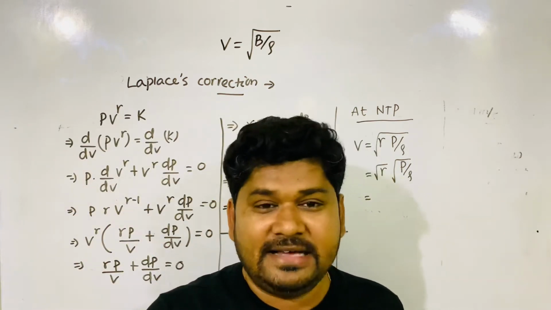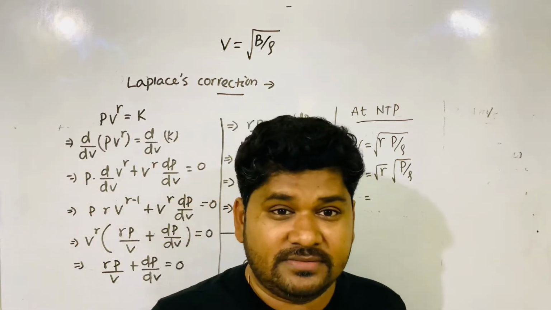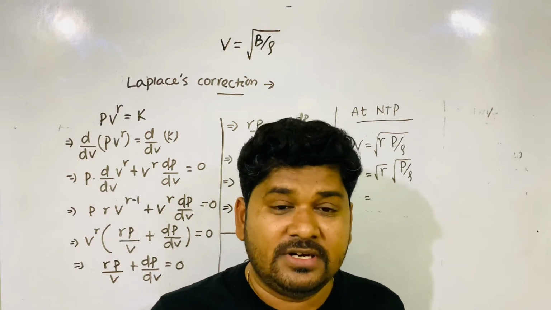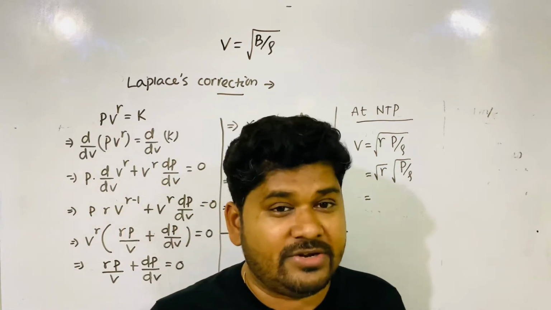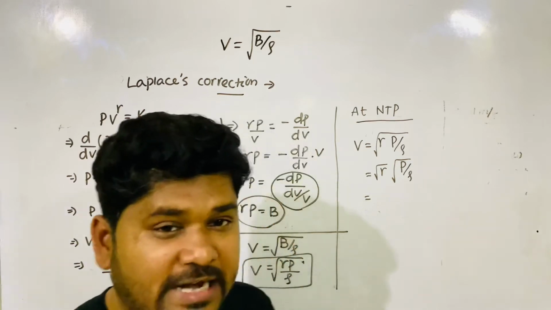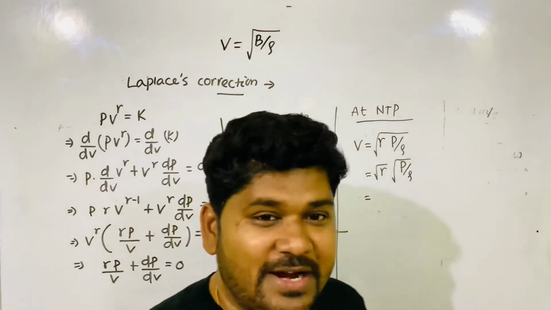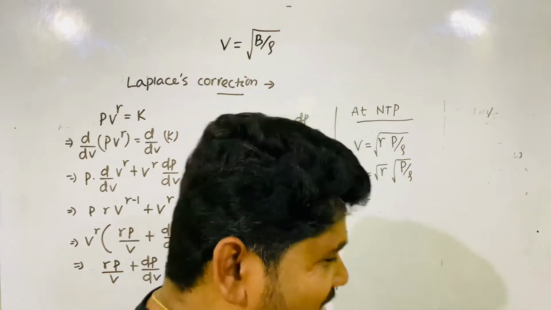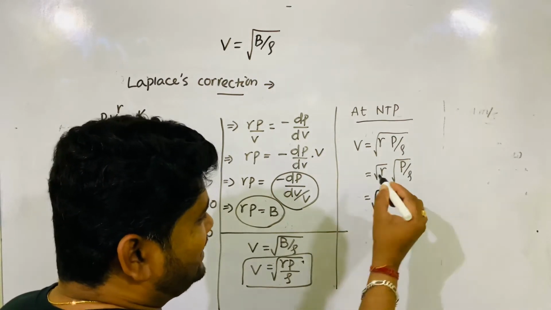Because in the atmosphere, what is the maximum content? Nitrogen, then oxygen, and both are diatomic. Nitrogen, oxygen, they are diatomic. As the maximum content is diatomic, let's take gamma for a diatomic gas. What is the value for a diatomic gas? You have remembered? Okay, 1.4. 1.4 is the value for diatomic.